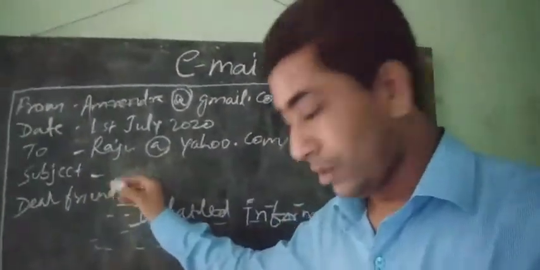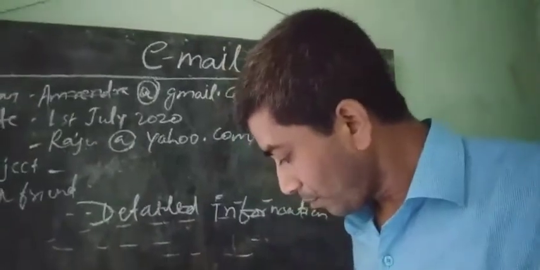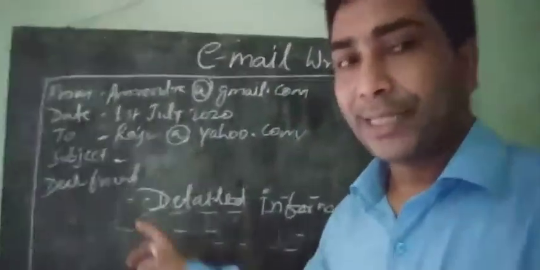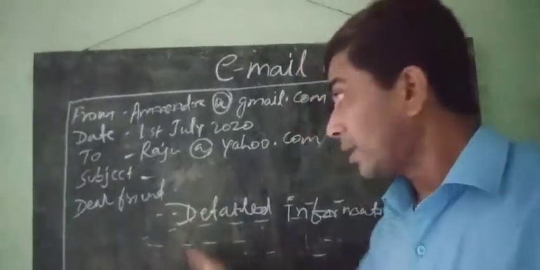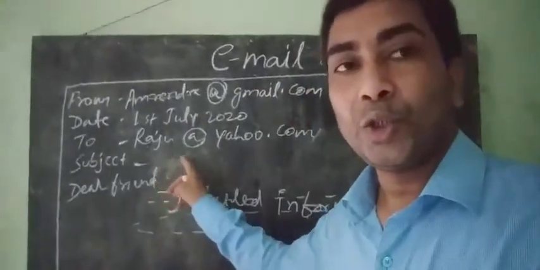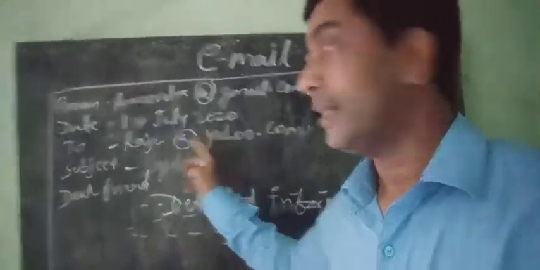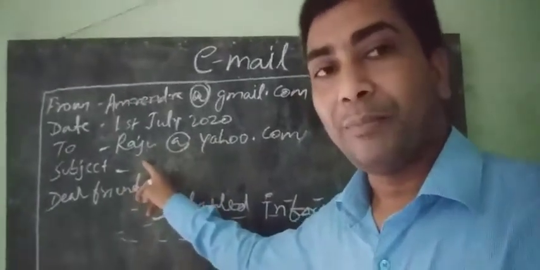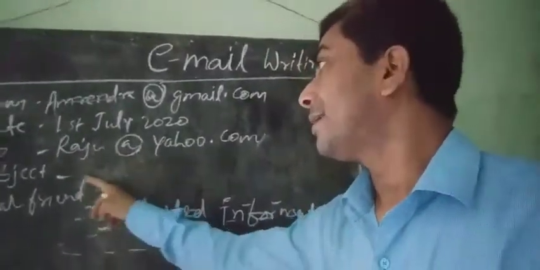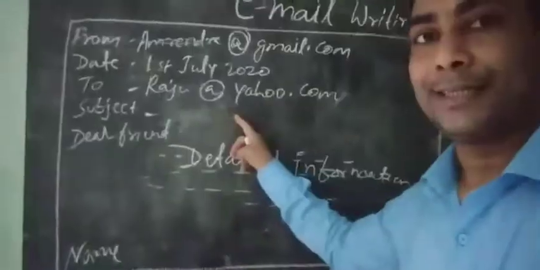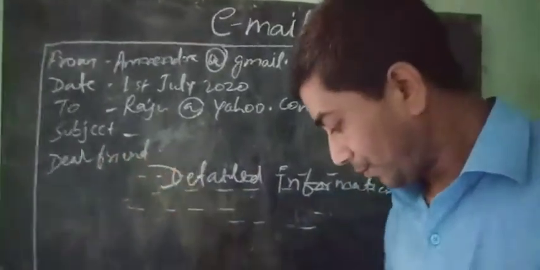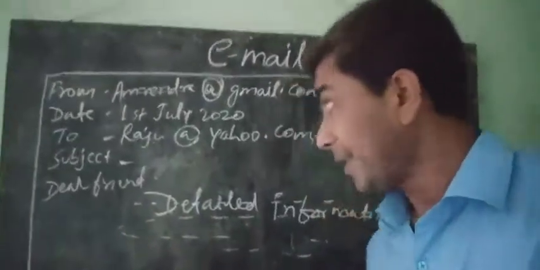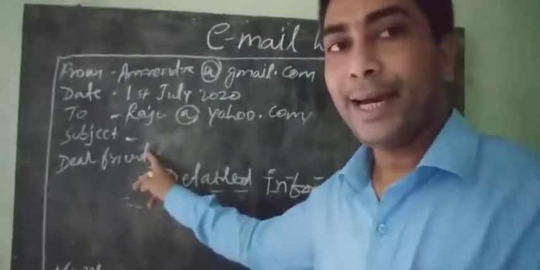Subject: confirmation to join the net practice. In the subject you will write confirmation to join the net practice. Dear sir.